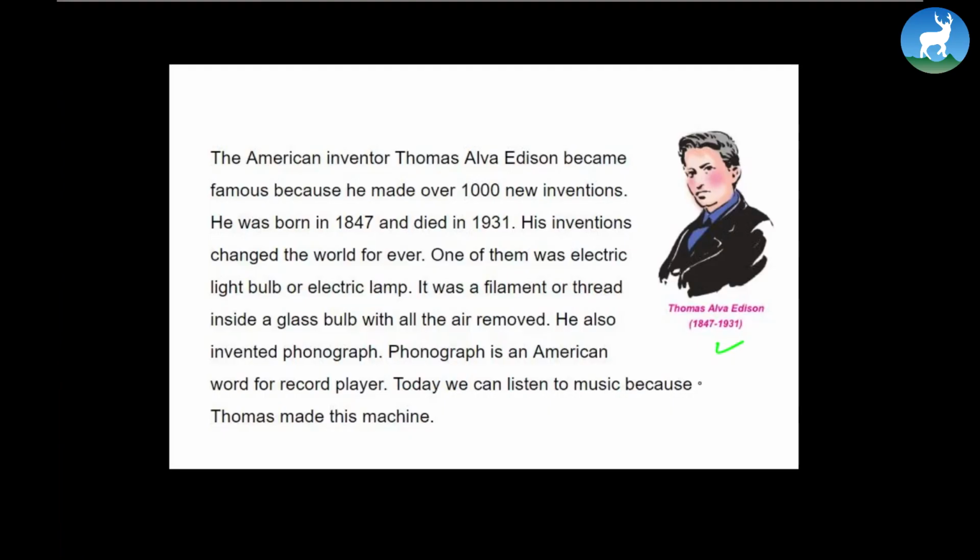He also invented the phonograph. Phonograph is an American word for record player. Today we can listen to music because Thomas made this machine. You see, from record player to light, many inventions. He gave a breakthrough to many inventions. Very important guy in the field of science. He has more than 1,000 patent rights under his name. That's remarkable. All his life he kept on experimenting. He was never afraid of failures and eventually became one of the most successful men in human history.